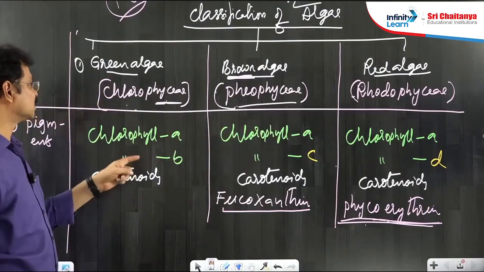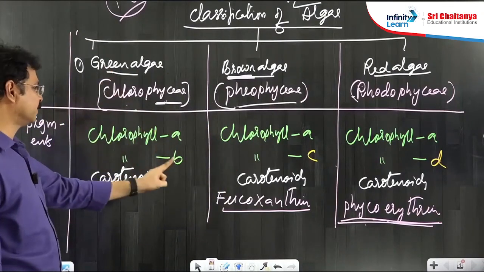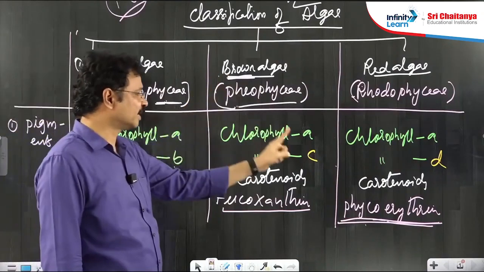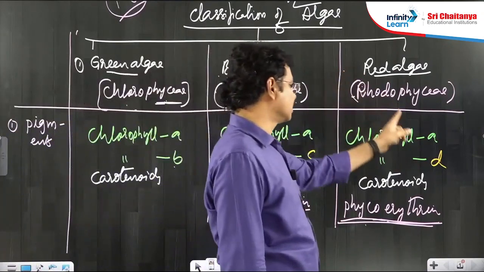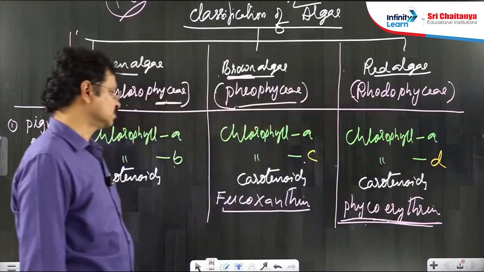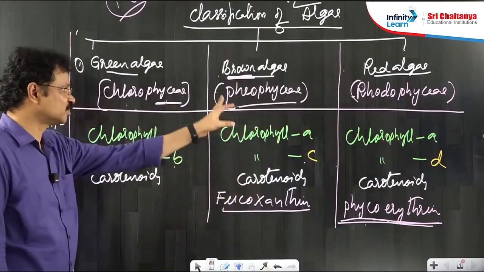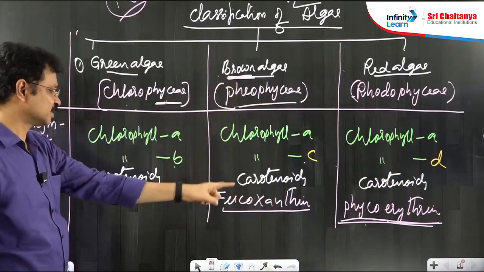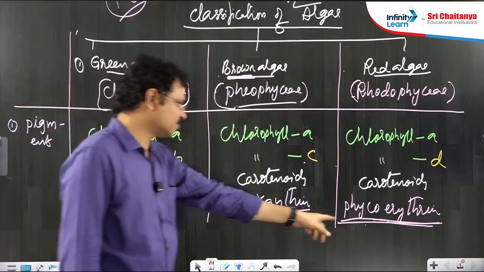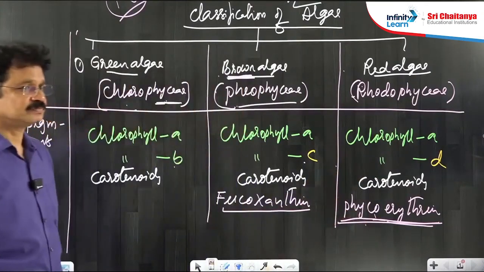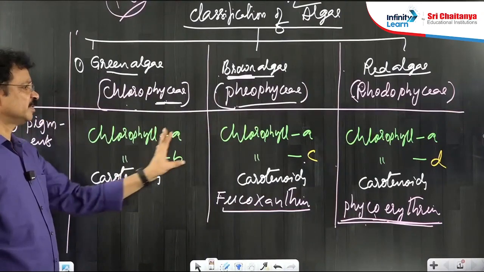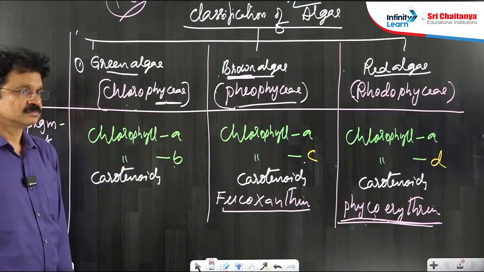What kind of chlorophyll is present in green algae only? B. In brown algae only? C. Red algae only? D. A is the common one. But the accessory pigments exclusively found in brown algae and red algae are fucoxanthin and phycoerythrin respectively. It is the comparison between different types of pigments.